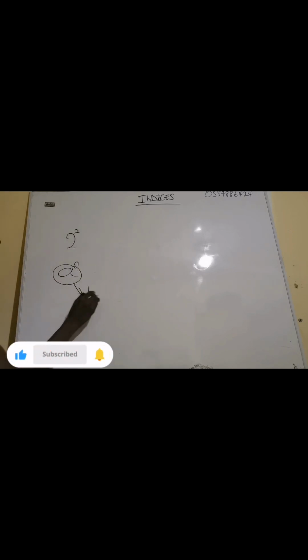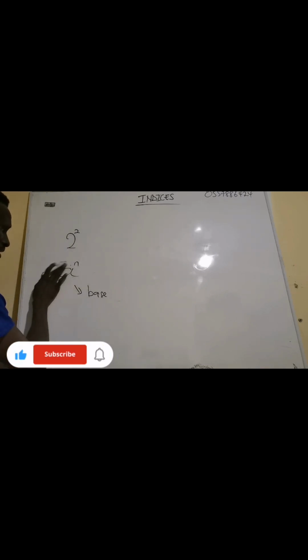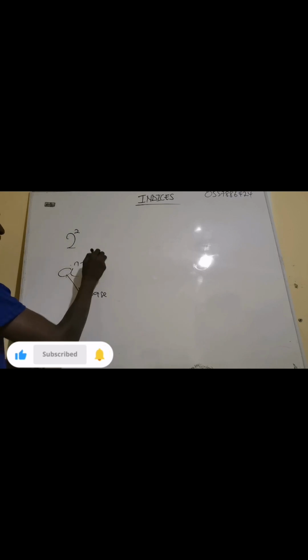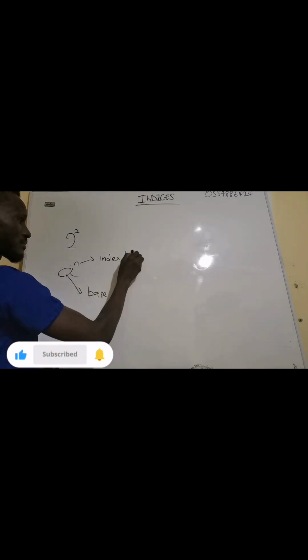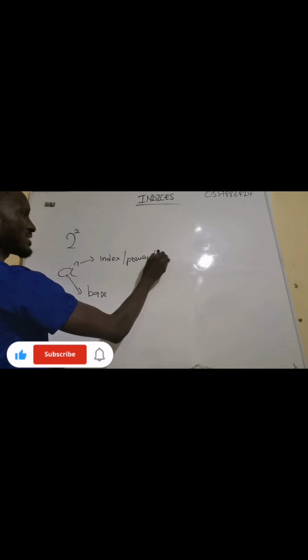Or a variable exponent something. We can talk about anything. Now, when you have something like a^n, the a is called the base, and this n is called the index, or power, or exponent.